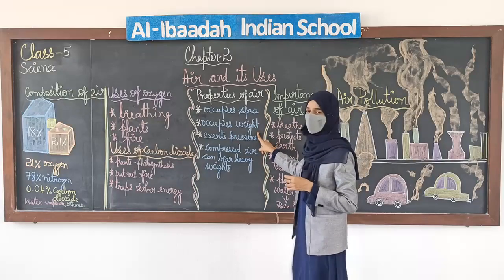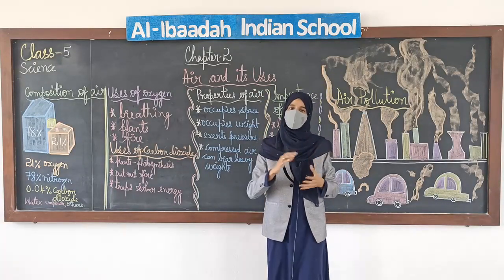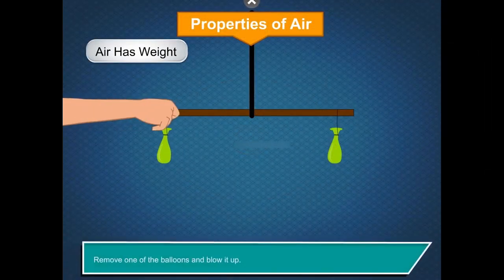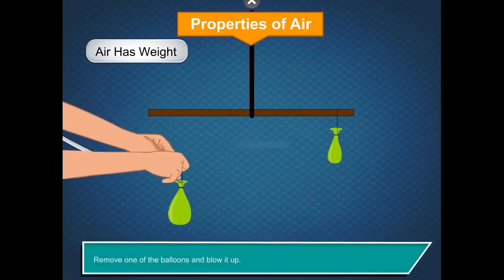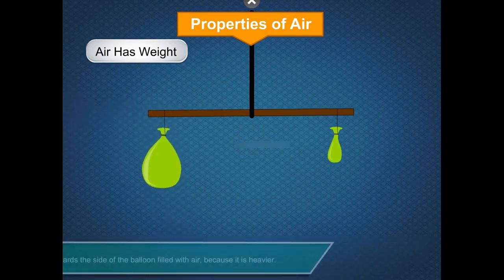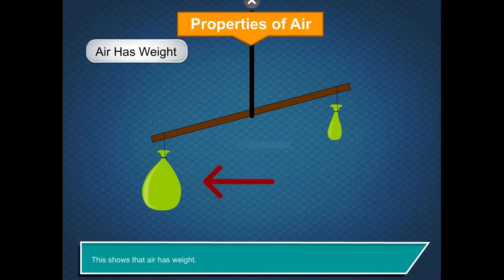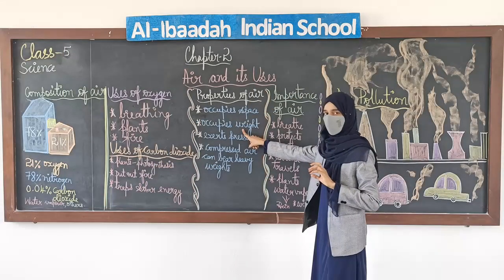And next is air has weight. Anything which occupies space has got weight. Do you agree with me? Yes. If you weigh an empty balloon, it does not weigh as much as a balloon which is filled with air, because air has weight. Anything which occupies space has weight.